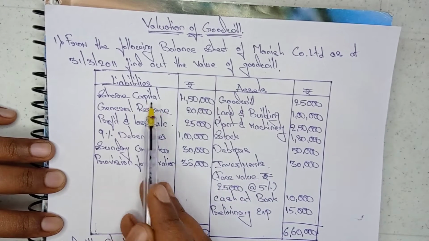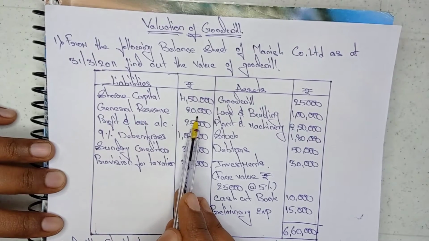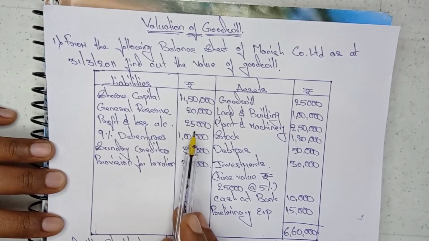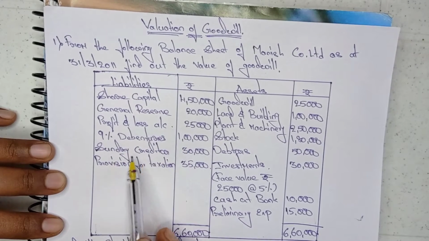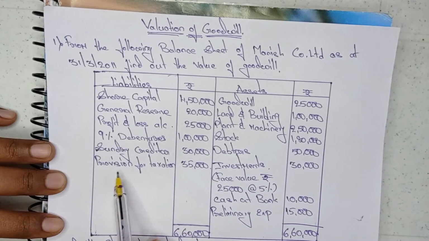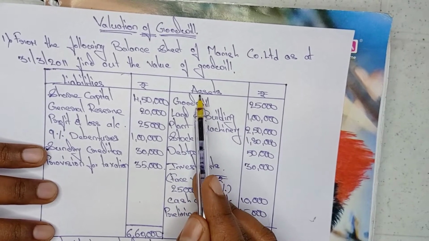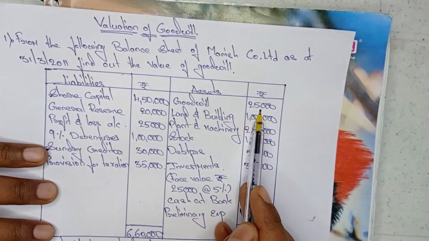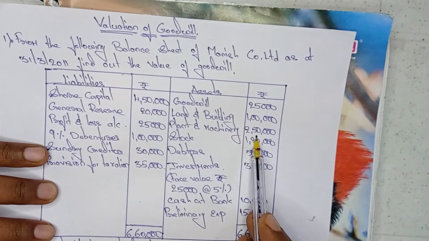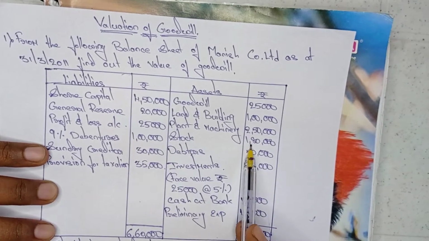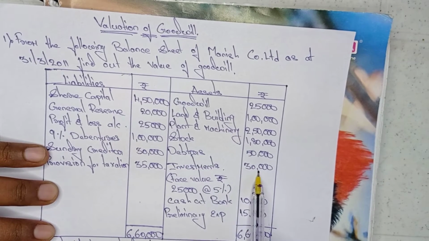Share capital is 4,50,000, general reserve 20,000, profit and loss account 25,000, 9% debentures 1 lakh, sundry creditors 30,000, provision for taxation 35,000. Coming to the asset side, goodwill 25,000, land and building 1 lakh, plant and machinery 2,50,000, stock 1,80,000, debtors 50,000, investments 30,000.